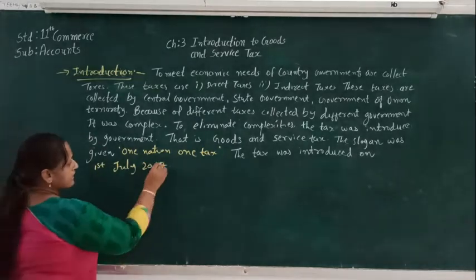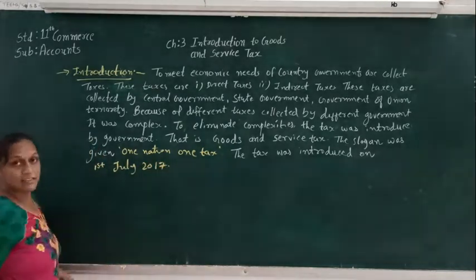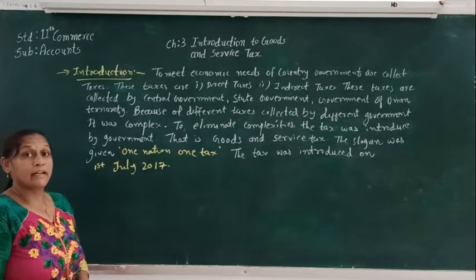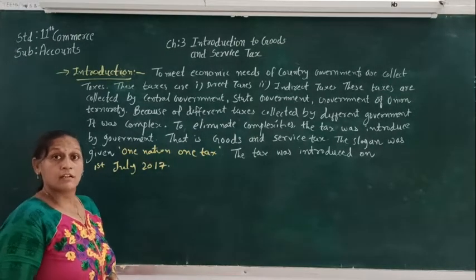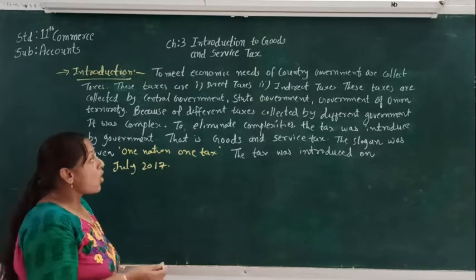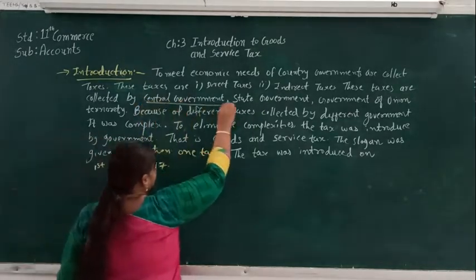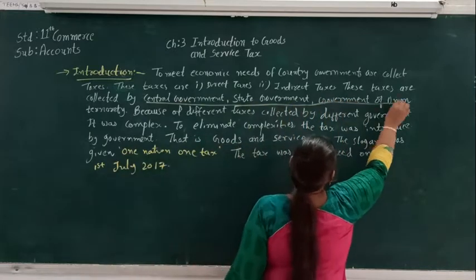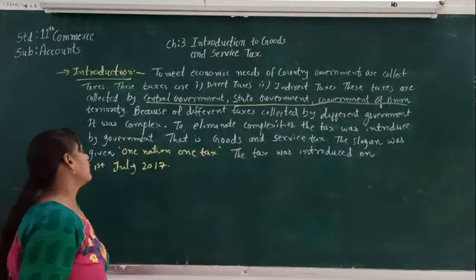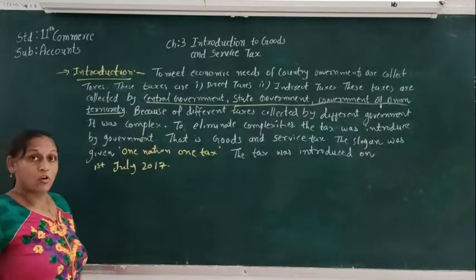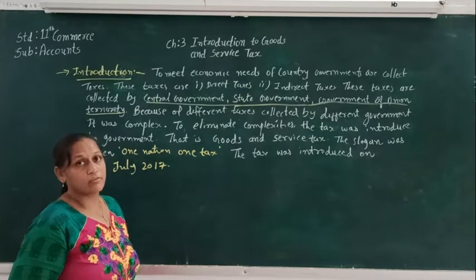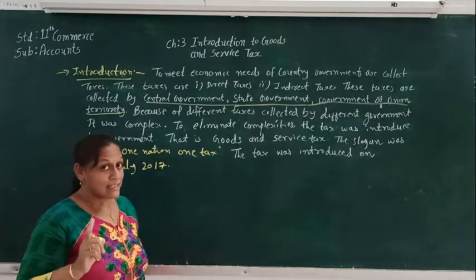So this was the day the tax was introduced for the very first time by the government. This was the only one tax by all the governments, meaning the central government, state government and government of union territory. So only one tax was introduced by the three of them, and that's why it is called one nation, one tax.